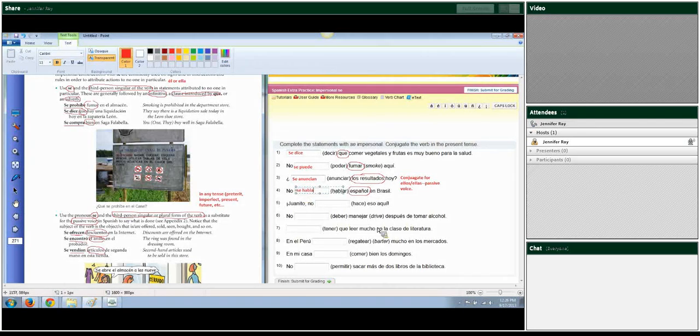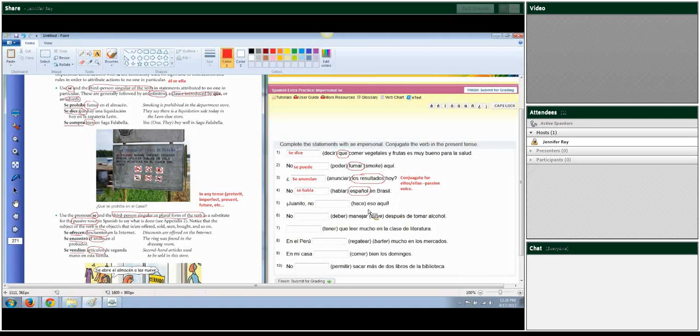Juanito, no blank. And they have a little typo here. They actually left the R off. Here, I'll do a capital one so you can see it. Hacer. Anyway, no hacer eso aquí. One doesn't do that here.